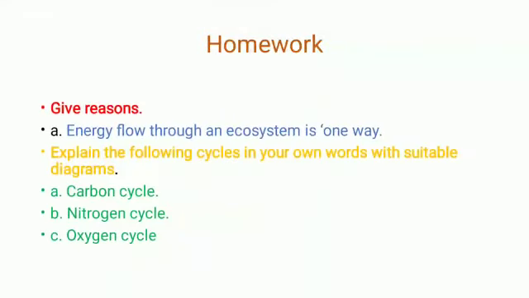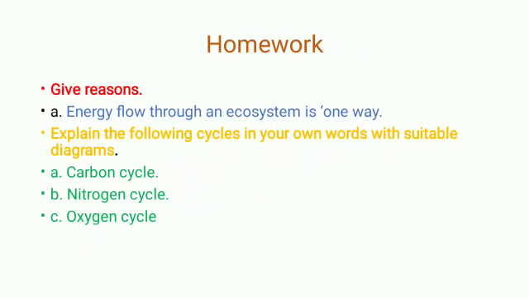So children, a small recap: we have studied about ecosystem, food chain, food web, and three types of cycles: carbon cycle, oxygen cycle, and nitrogen cycle. Now it's time for homework. The first question for the homework is, give reasons: why energy flows through an ecosystem one way. Explain the following cycles in your own words with suitable diagrams. You have to explain with the help of diagrams: carbon cycle, nitrogen cycle, and oxygen cycle.